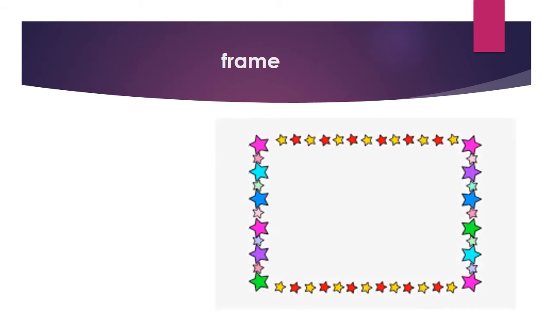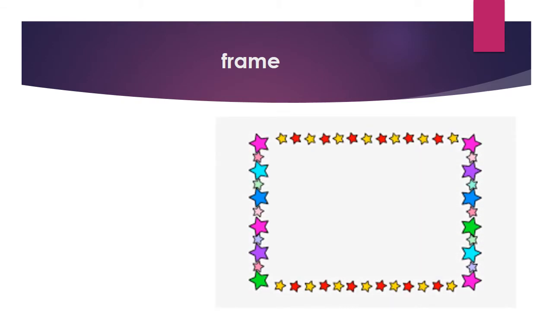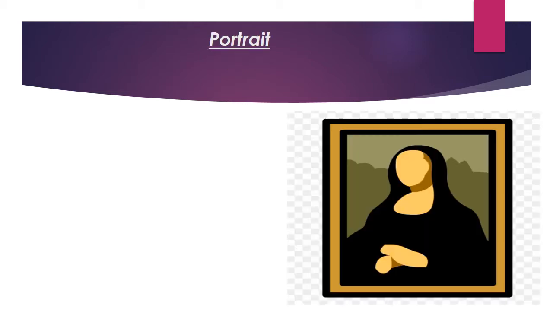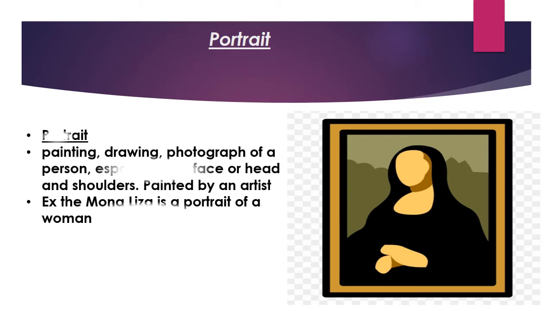Frame. What is the meaning of the word frame? It's a strong border or structure of wood or metal that holds a picture or door or a window or a piece of glass. For example, I'm going to paint the door frame white. Portrait. The portrait is a painting or drawing, photograph of a person, especially the face and the head and shoulders.